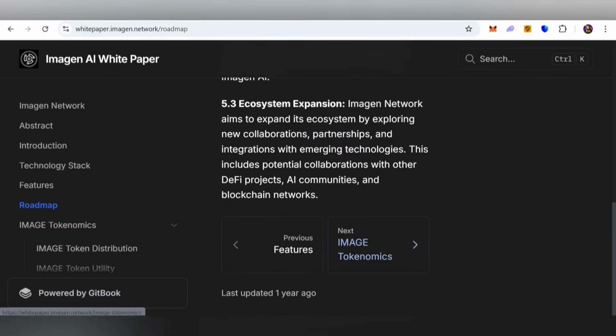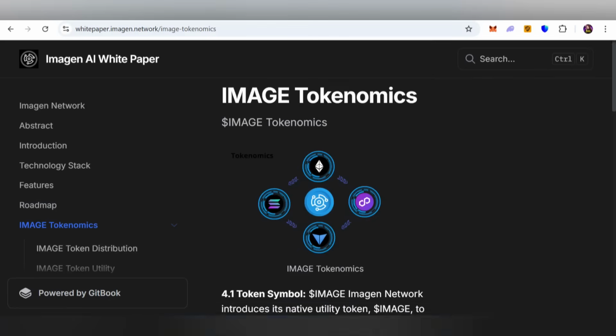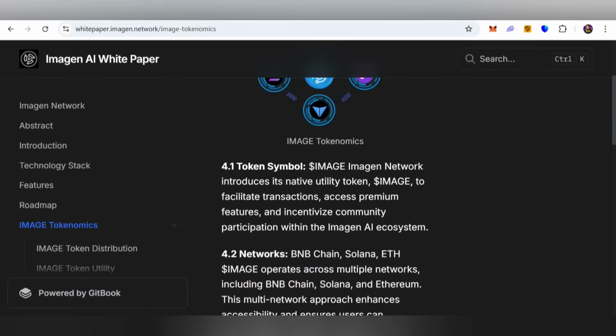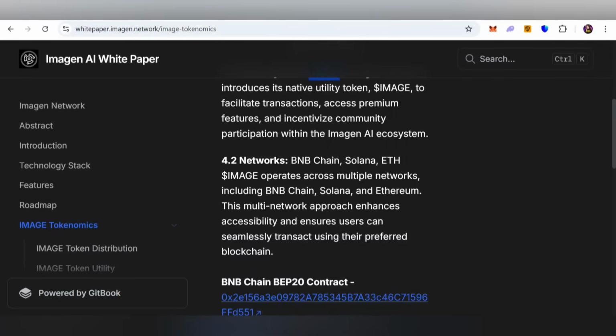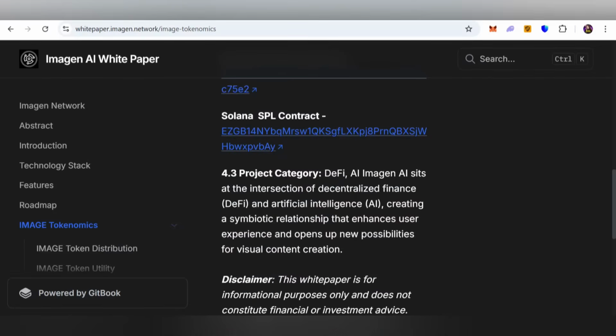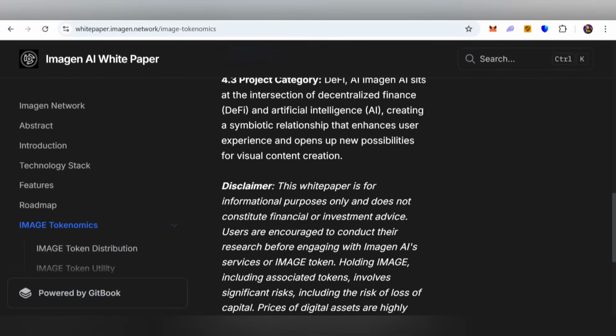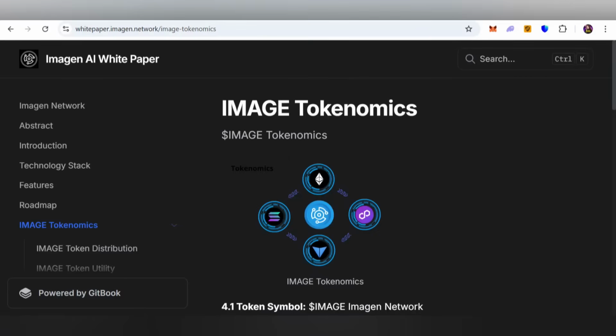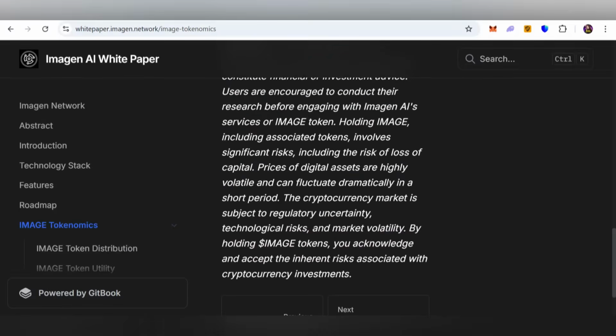And then you can check out the IMAGE token distribution. The token symbol name is IMAGE, and it is based on the networks of BNB Chain, Solana, and Ethereum. You can also check out their contract address here, the project category and many more details. Here we can also check out its distribution.